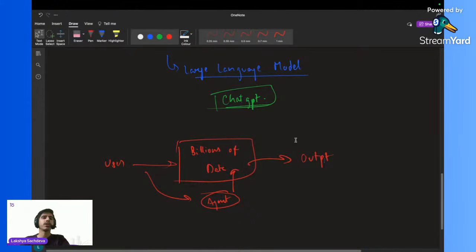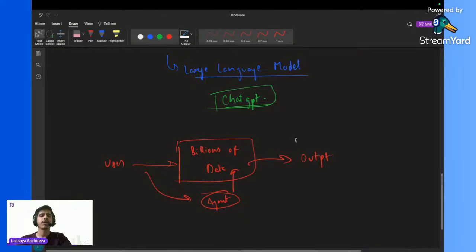Like you can say we have kept all 10 to 12 books in our bag, okay? And the teacher asked, hey Lakshay, take out the geography book. So I will just uncover my bag, take out the geography book, and pack my bag again. So I will take out only the data that is required right now. So this is like ChatGPT as well.